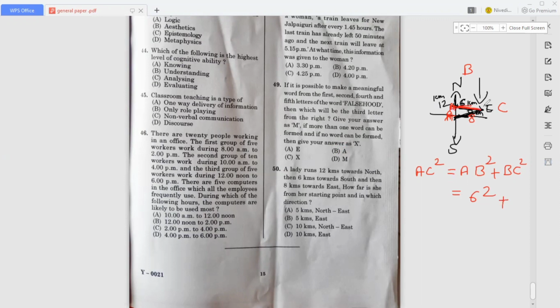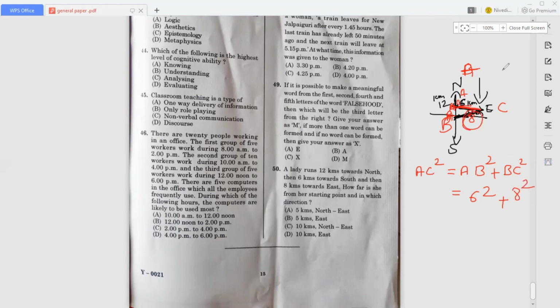And when we come to BC, the BC is 8 kilometers.